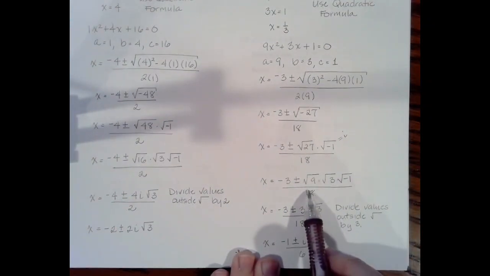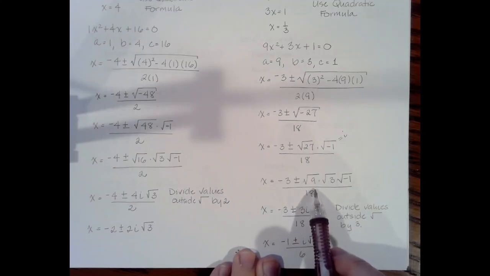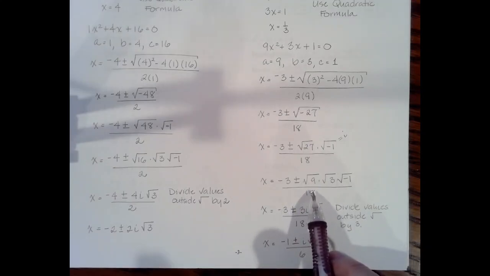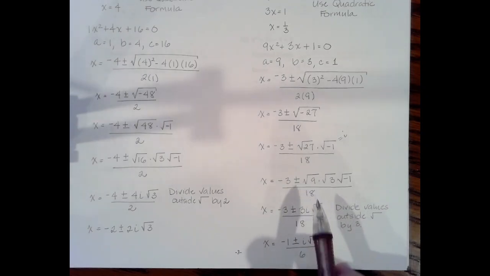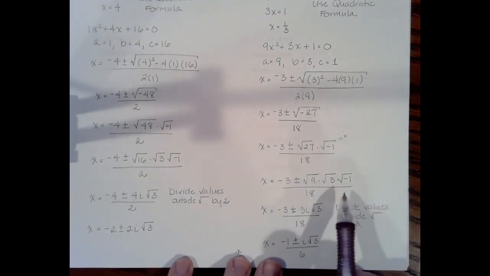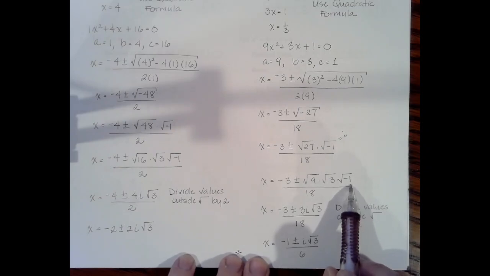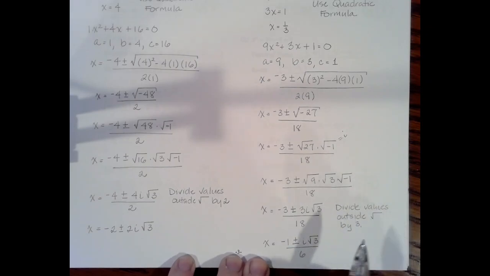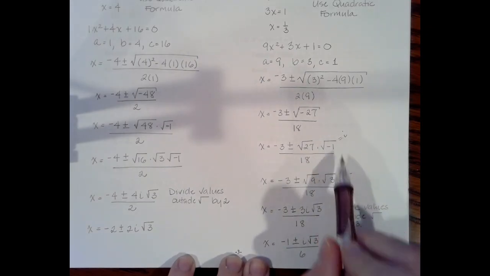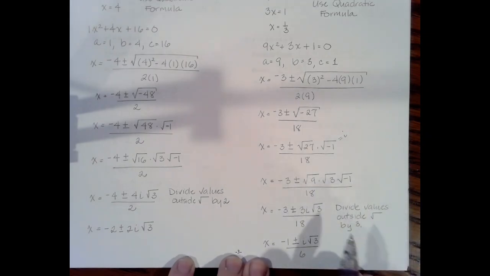So I've gone ahead and done that. So I have negative 3 plus or minus the square root of positive 9 times the square root of 3. Notice that I always write the perfect square first because that's going to be outside the radical. So I'm just sort of setting myself up and I don't have to rearrange things later. And then last but not least, we still have that square root of negative 1. Don't forget about that. Some people let that drop off. We don't want to do that. If you're nervous about that, then change it to I immediately and write the I out front here instead of waiting to change it later.